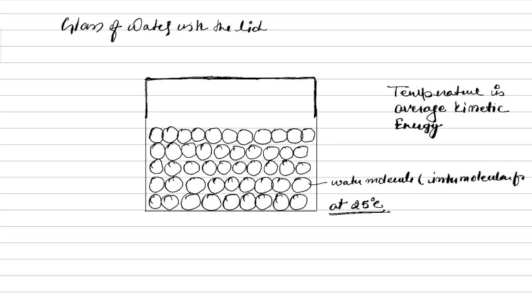Intermolecular forces. First, understand that. So this guy is bound to this guy with some force. This guy is also bound by this, and likewise. That's why they are stuck together. They are in a group. And why is that happening? Because we have kept this glass at 25 degrees centigrade, that is like room temperature, I can say. So I'm talking about this room temperature.